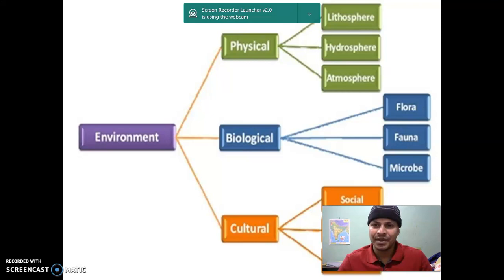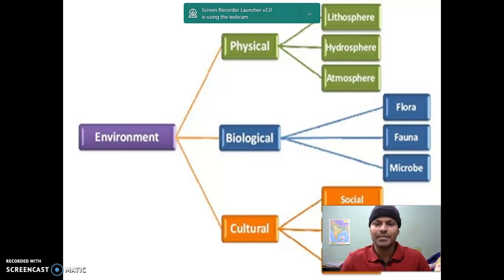Flora means all the plants. In the fauna, all the animals, whether higher order animals, insects or reptiles, come under fauna. Microbes means bacteria, viruses, and all other tiny microorganisms.